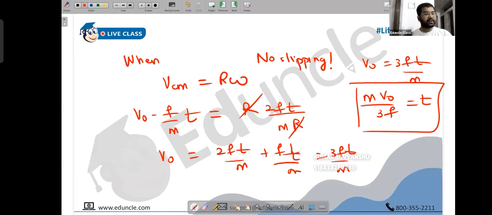A very good question like this could be: initially there was forward slipping, now find the time taken by the cylinder to reach the no slipping case. Time taken is M V naught by 3f. Similar questions you can now create for hollow cylinder, ring, disc, hollow sphere, solid sphere, etc. Clear, everyone? Ask me if you have any questions. Good. Next.